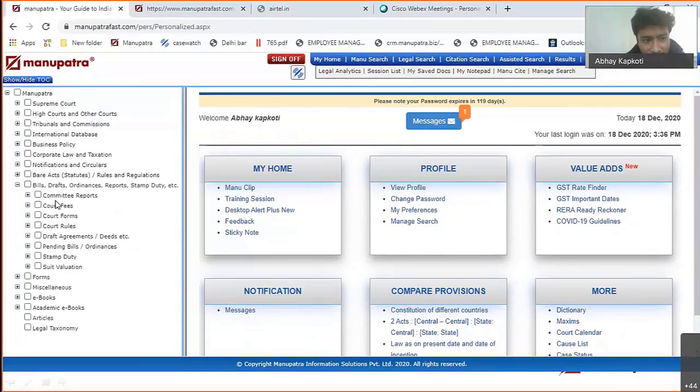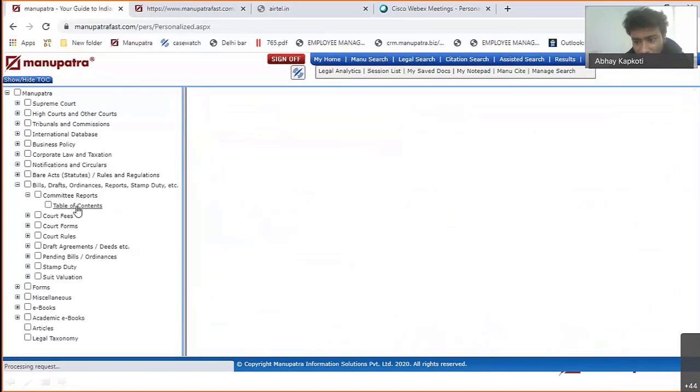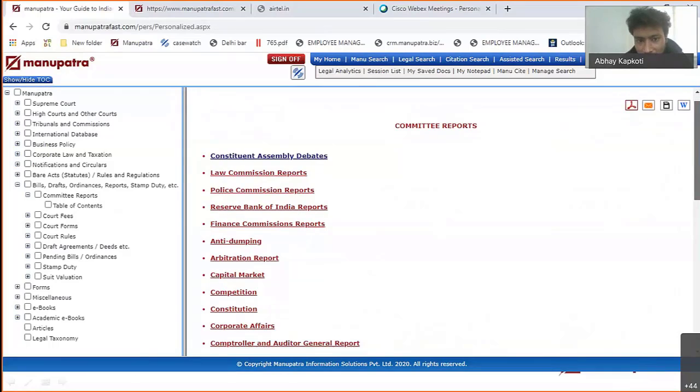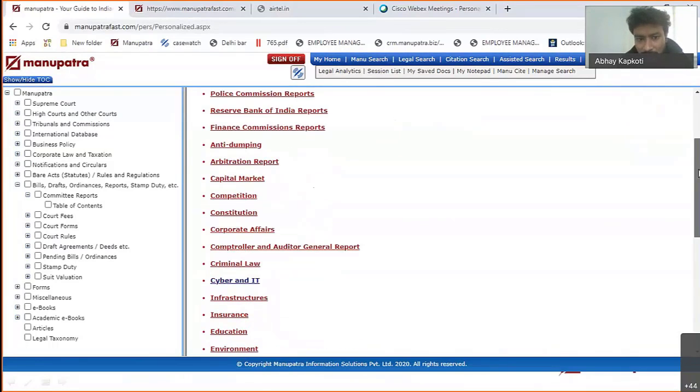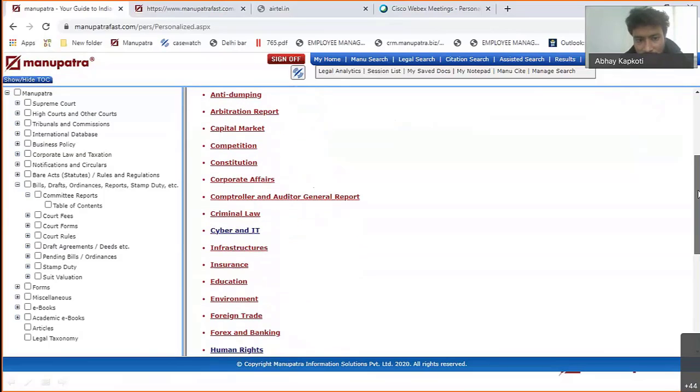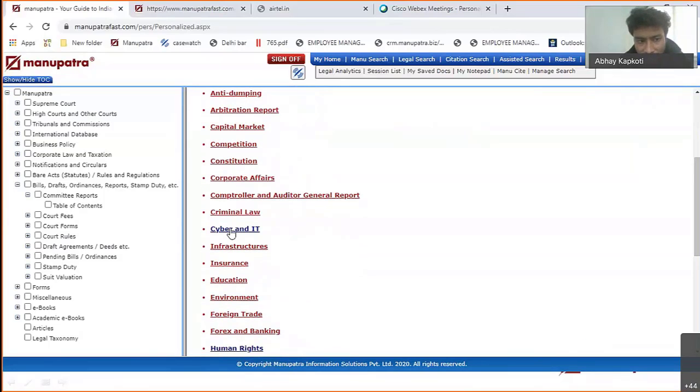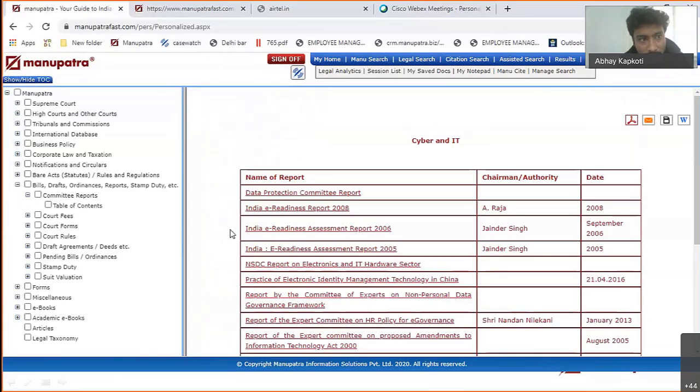Again, another thing, this folder is there where you will be able to find committee reports. Different government bodies keep coming out with their different reports. Constituent Assembly debates are also there. So if LLM students are interested in this, they can view this. On cyber and IT, different reports if you want to see.